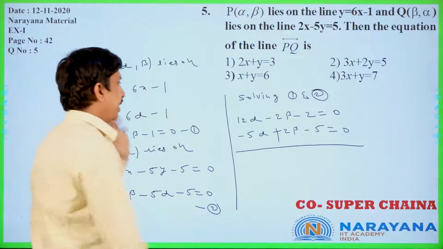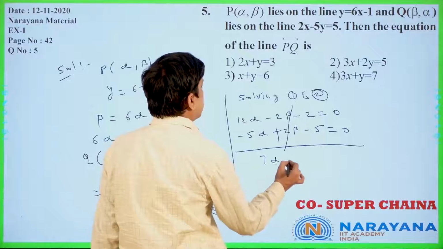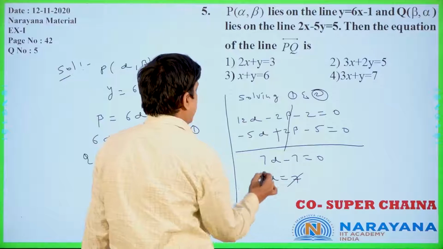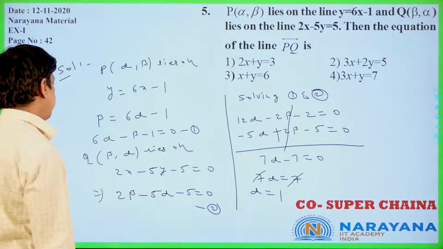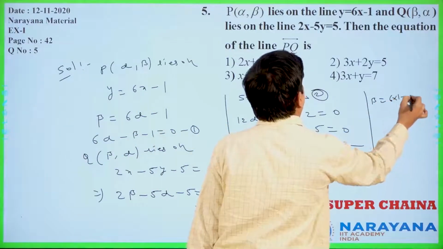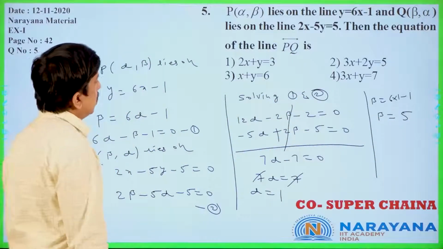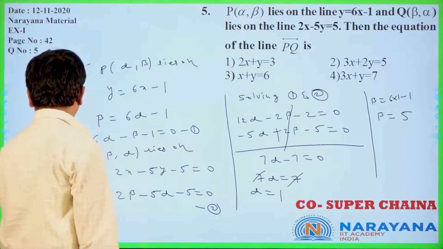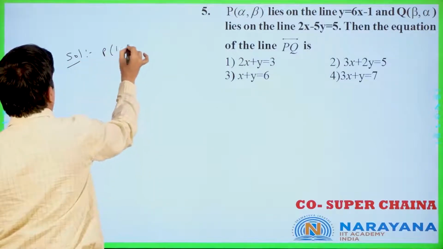12 alpha minus 2 beta plus 2 beta will get cancelled. This is 7 alpha minus 7 is equal to 0. Therefore, 7 alpha equal to 7, so alpha equal to 1. If alpha is 1, what is beta? Beta equal to 6 into 1 minus 1, which is 5 only. You require the PQ equation only. P of alpha comma beta is P of 1 comma 5.